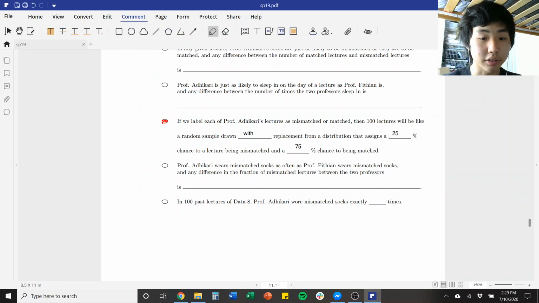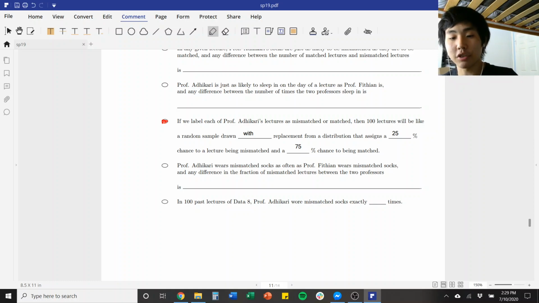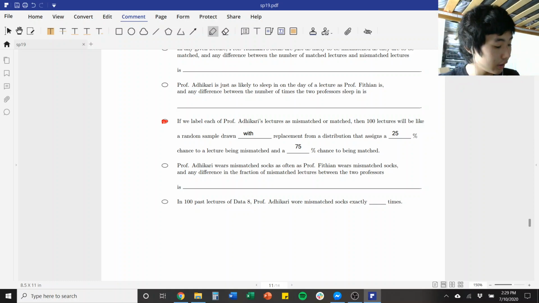Okay, next is Professor Adhikari wears mismatched socks as often as Professor Fithian wears mismatched socks. And again, you can stop there because there's no comparison being drawn between the two professors in our claim. So this is not right. Then the last one, in 100 past lectures, Professor Adhikari wore mismatched socks exactly blank times.